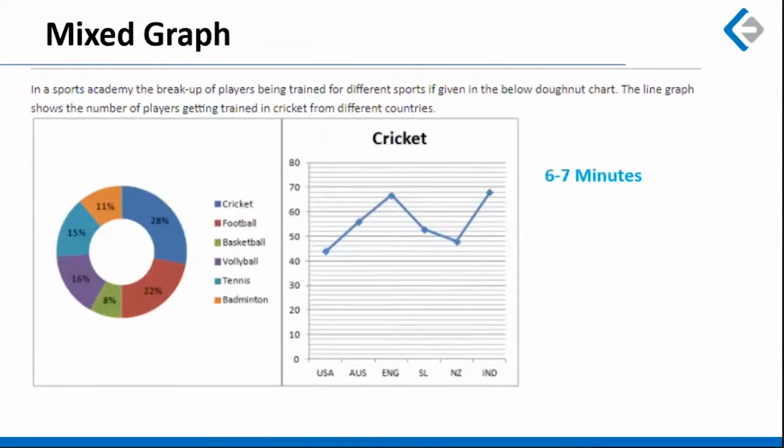So according to me, this set could take 6 to 7 minutes. You can solve all 3 questions, and the questions were of easy to moderate difficulty level.